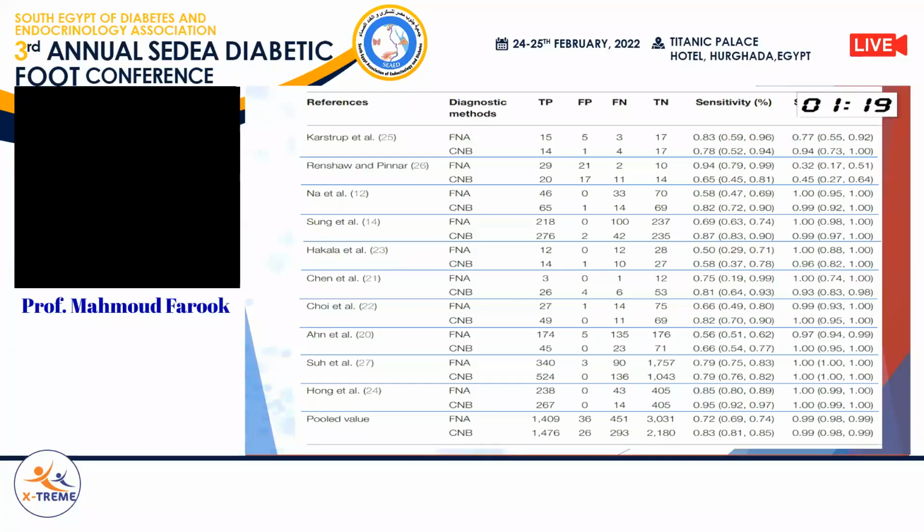And as a whole, if we collect all these findings, we will find the sensitivity of fine needle aspiration is slightly lower than core needle biopsy. And I believe the sensitivity of fine needle aspiration in thyroid nodules is slightly lower. You will find many false negative diagnoses. As you see here, you will see more false negative diagnoses in fine needle aspiration compared to core needle biopsy. And this might be due to technical issues and insufficiency of the cellular population required for the diagnosis when we insert the needle. Sometimes the cells we are searching for are not present on the slide.